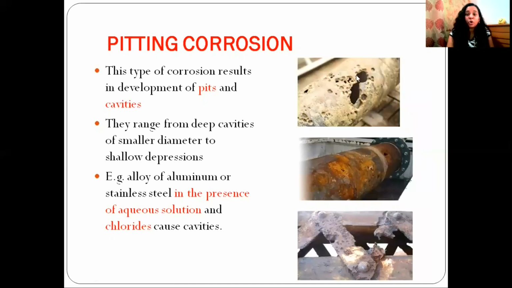Here you can see pits or cavities. These types of corrosion result in the development of pits and cavities. They range from deep cavities of smaller diameter to shallow depressions. Example, an alloy of aluminium or stainless steel in the presence of an aqueous solution and chlorides develops cavities on its surface, and that leads to corrosion. This is known as pitting corrosion. Here you can see different examples of pitting corrosion.